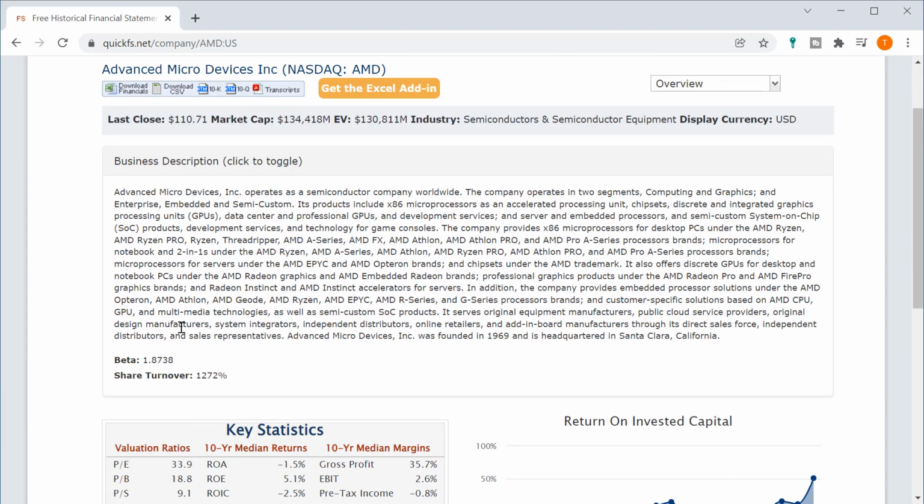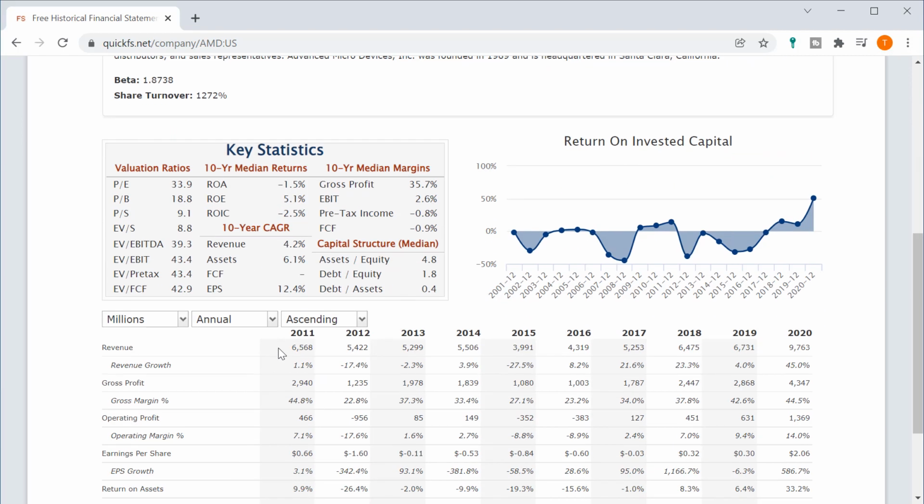Beta is 1.87. That's extremely volatile. That means it's likely to be a little more cyclical. Not a good sign that it's so high, closer to 2 times the volatility of the index. And the share turnover is 1,272%. That means all of their shares are turning over 12 times in a single year. A big red flag to me about this company.